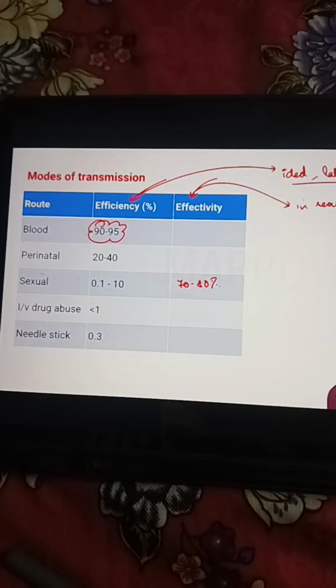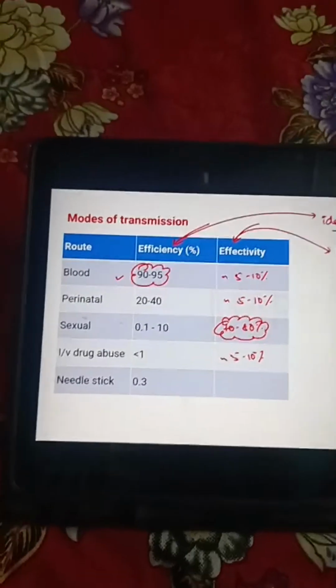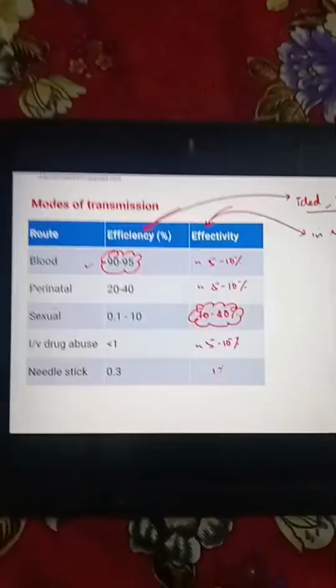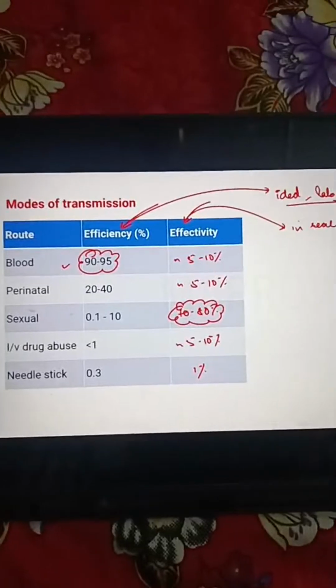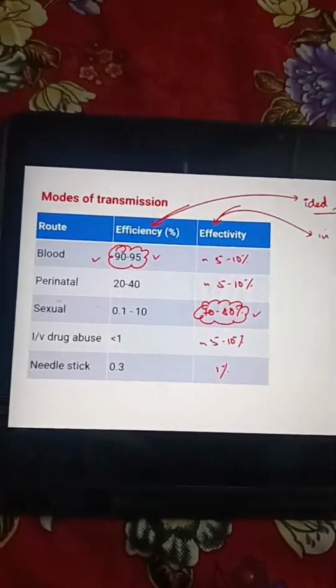Sexual transmission. Blood has 5 to 10% effectivity. Perinatal transmission also has 5 to 10% effectivity. And needle stick injuries are roughly around 1% effectivity. Which is the most efficient? It is not blood, which is the most effective. It is the sexual route of transmission.